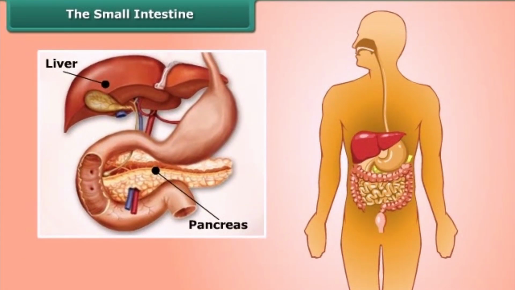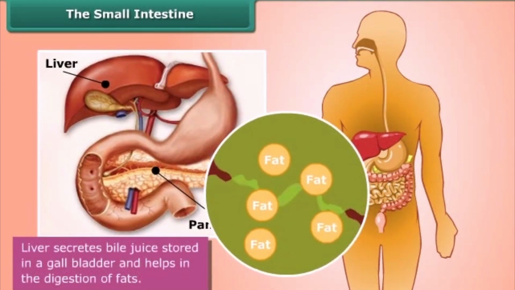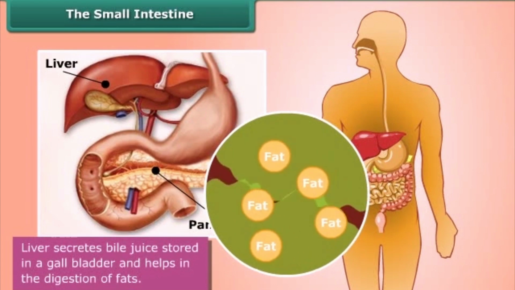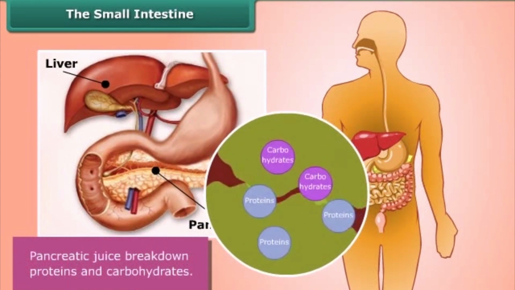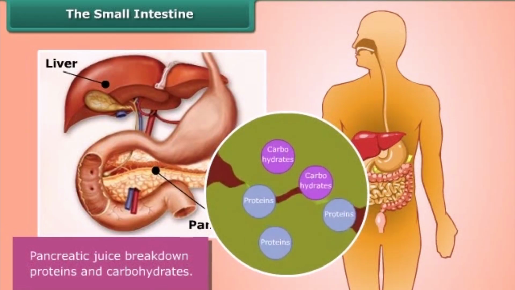Liver and the pancreas also join the digestion. Liver secretes bile juice stored in a gallbladder and helps in the digestion of fats, whereas pancreatic juice breaks down proteins and carbohydrates.